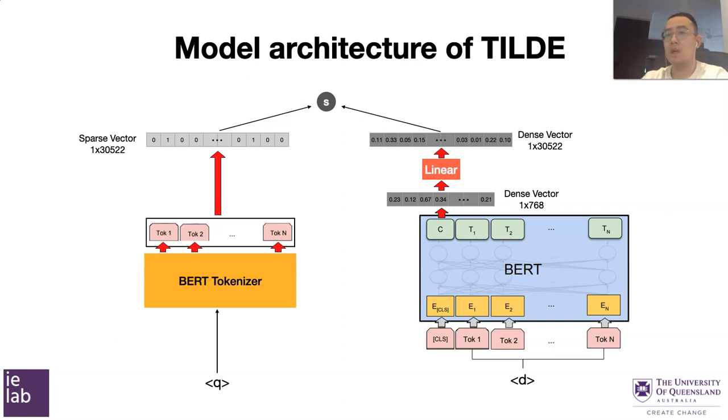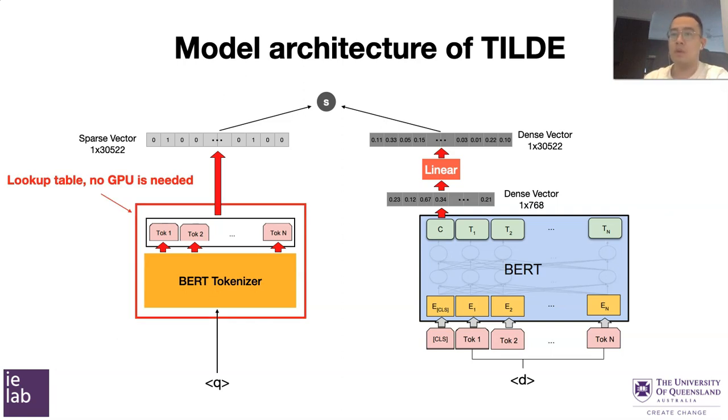On the other hand, in order to do the similarity search, we add a linear layer on top of the document representation to map it to the same dimension as the query sparse representation. An interesting thing to note is that in our architecture, semantic matching still holds, because even if the query uses a keyword that does not appear in the document, the document is a dense vector encoded by BERT, so it can still have a high value for that keyword in the dense representation.